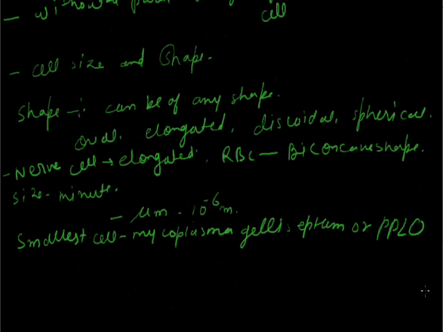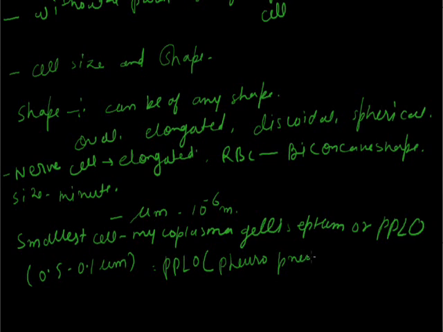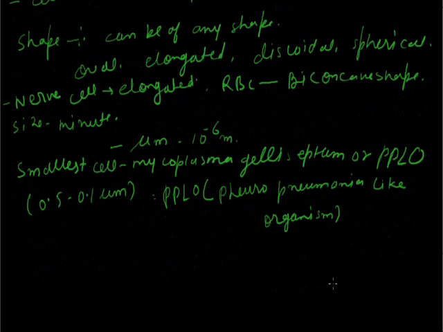It is the example of the smallest cell, and its size varies from 0.5 to 0.1 micrometer. Why do we call it PPLO? Its expanded form is pleuropneumonia-like organism. These are examples of the smallest cell.